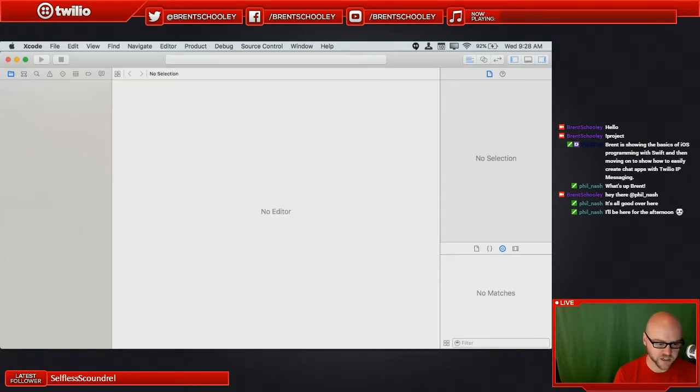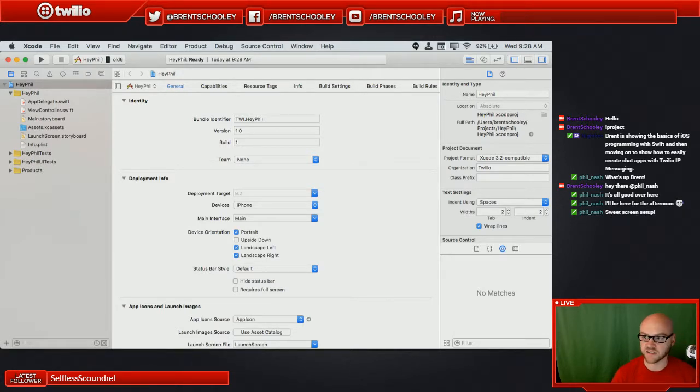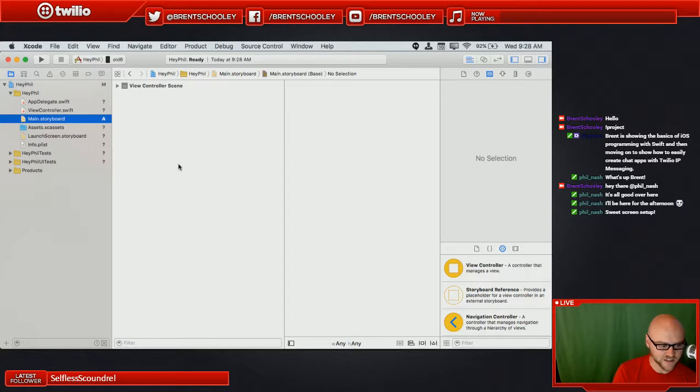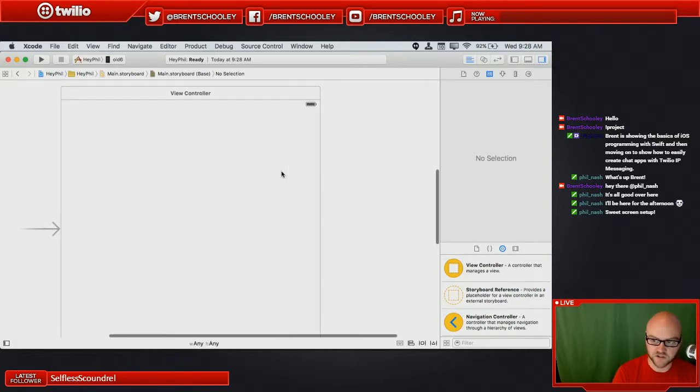I'll just create it in projects. Let me know how text is looking on the screen. I'm going to hop into the storyboard file. This is where things get a little wonky because the screen real estate that I have on this screen resolution is not fantastic, but we'll make it work. Just hide a few things that we don't necessarily need. Zoom back around.